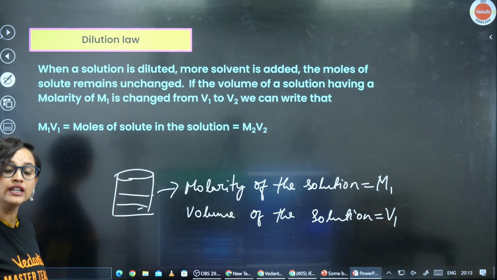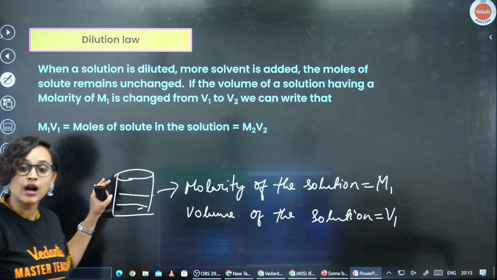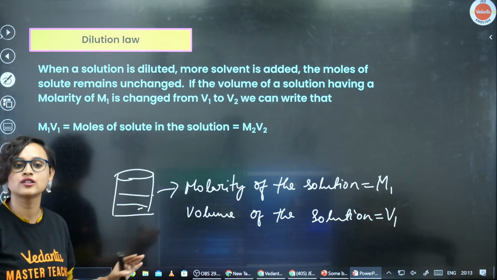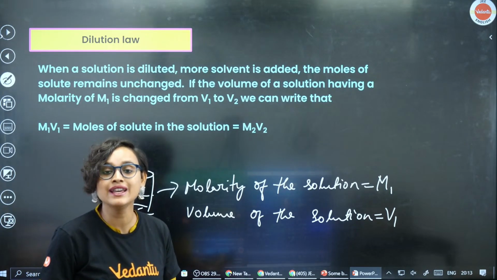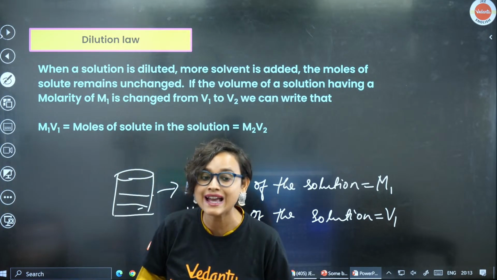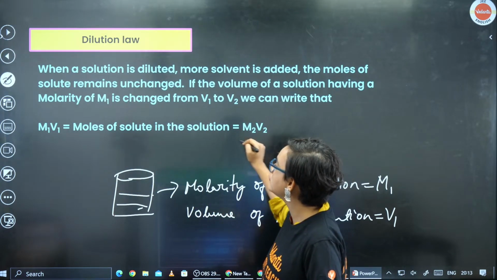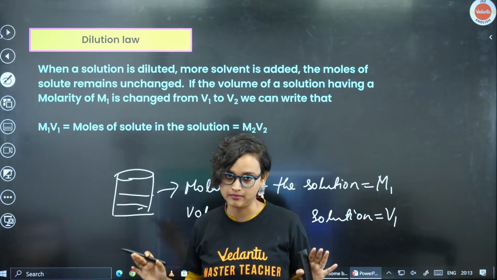I'm only changing the volume from V1 to V2. But am I doing anything with the solute? Nothing at all. So the moles of the solute, my dear students, remain unchanged. So M1 V1 will be equal to M2 V2, because moles of solute in the solution remain the same.